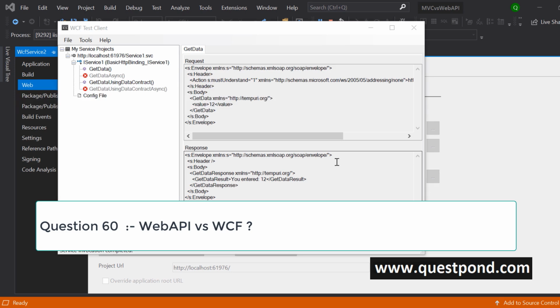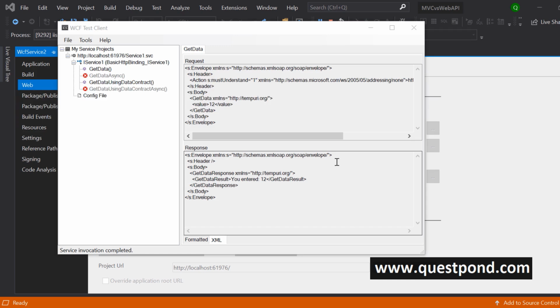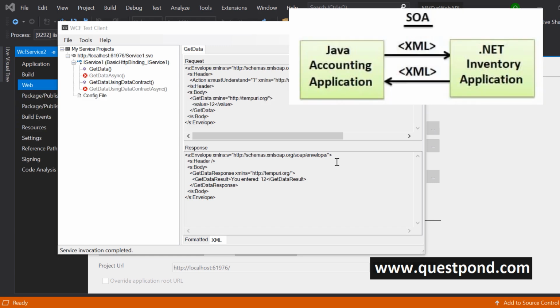So point number 1, WCF implemented service-oriented architectural style. So the whole goal of WCF was to implement SOA. Now, let us try to understand what exactly this SOA means.